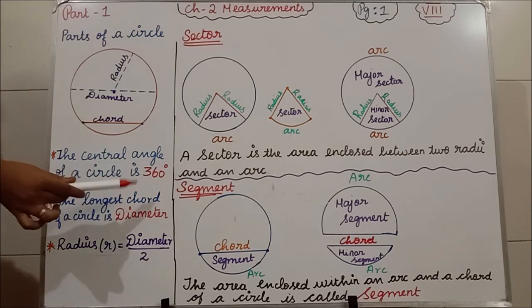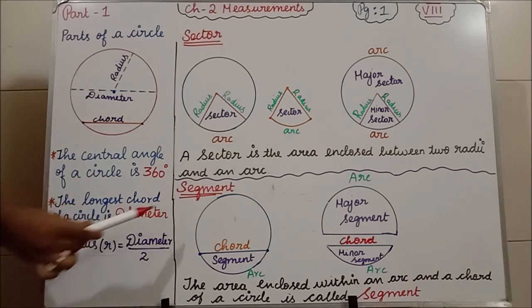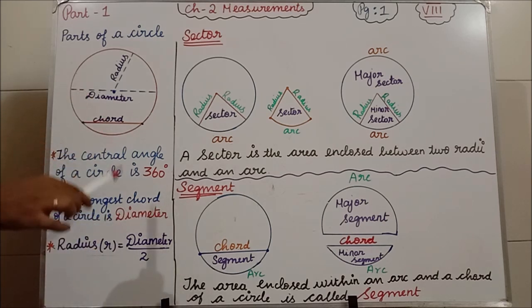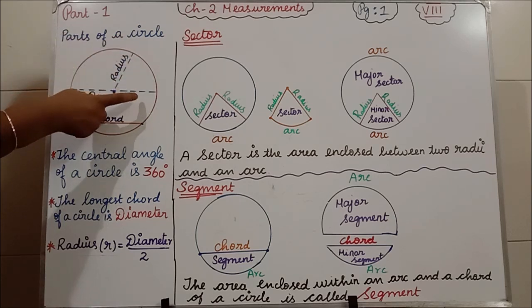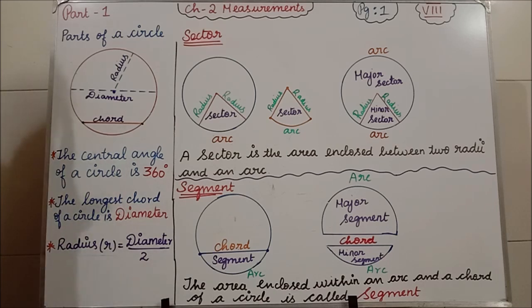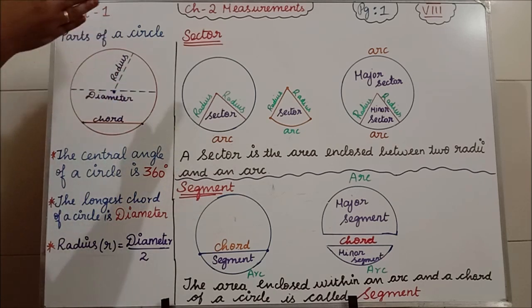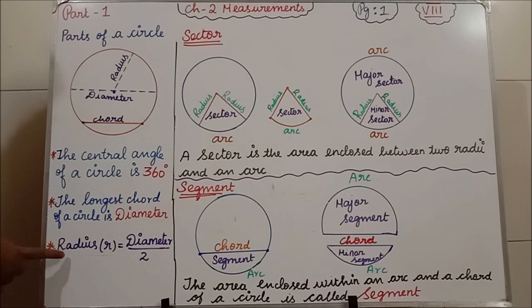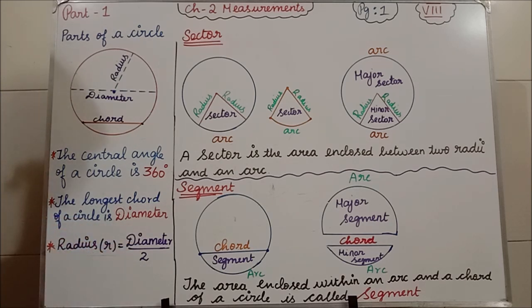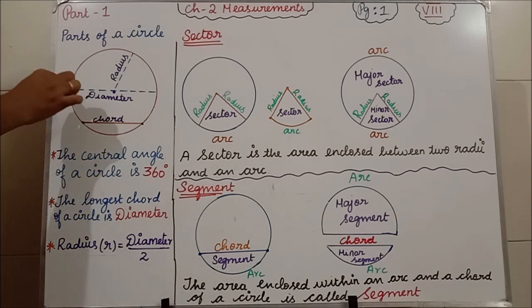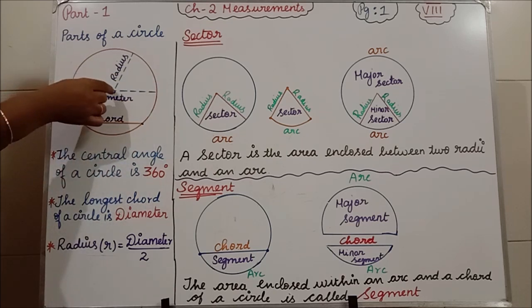The longest chord of a circle is dash. If this is given, what do you have to write? You have to write diameter. Clear, students? And you all know radius. Radius is equal to what? Diameter of, we will say it as the radius. In diameter, the half portion is what? Radius. So, radius is equal to diameter by 2. We have the formula. Clear, students?